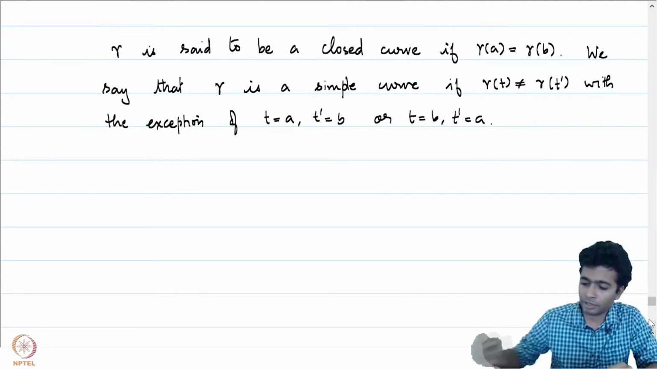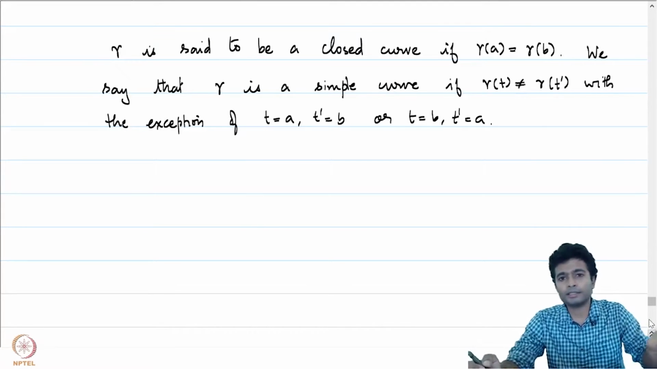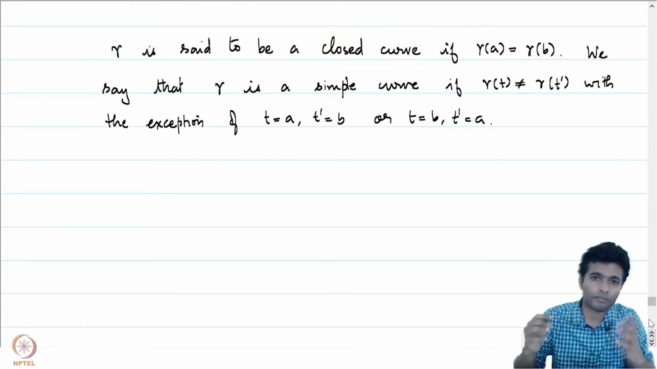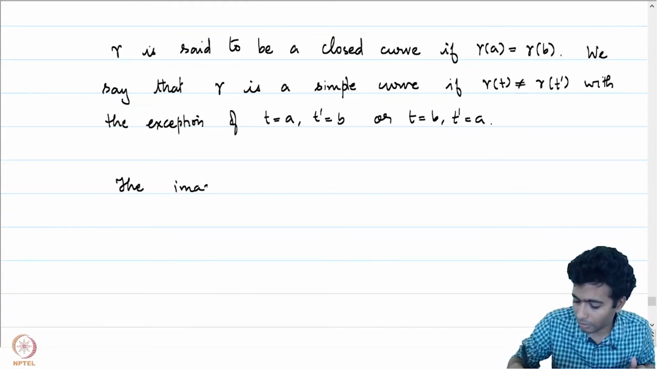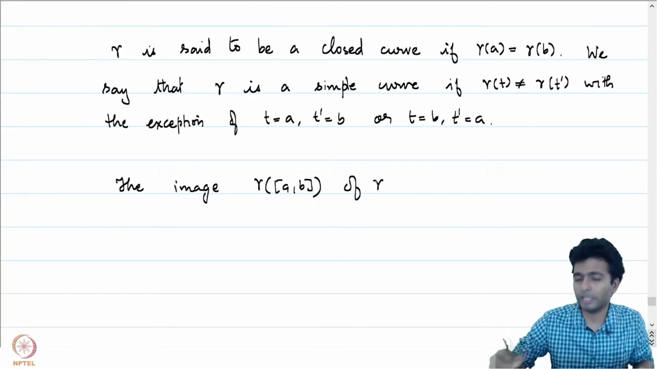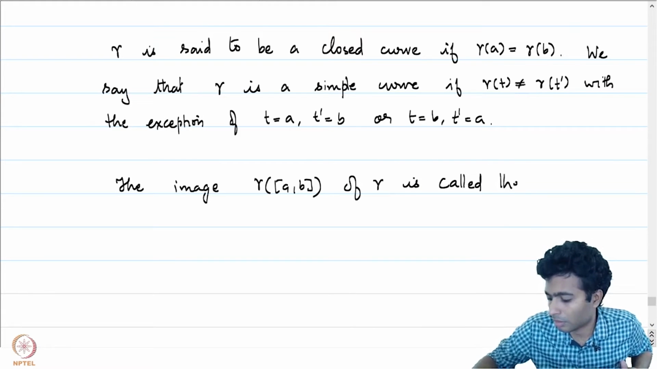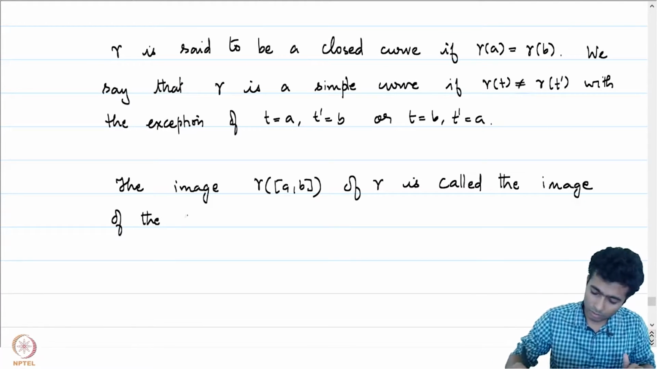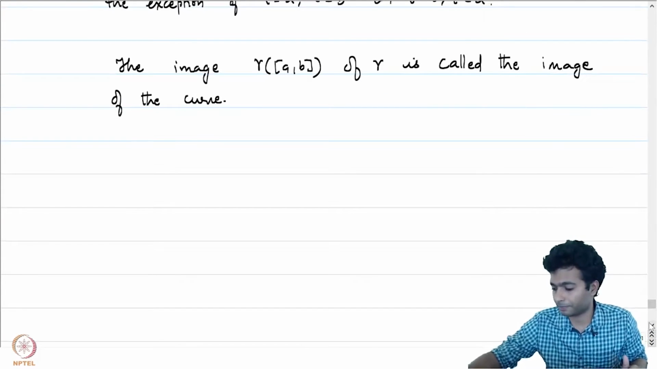Now, even though the map gamma is what we study, it is the image in the complex plane that gives us the geometric idea of what the curve is. So the image gamma of [a, b] is called the image of the curve. Okay, so we have given quite a few definitions. Let's look at a few examples.